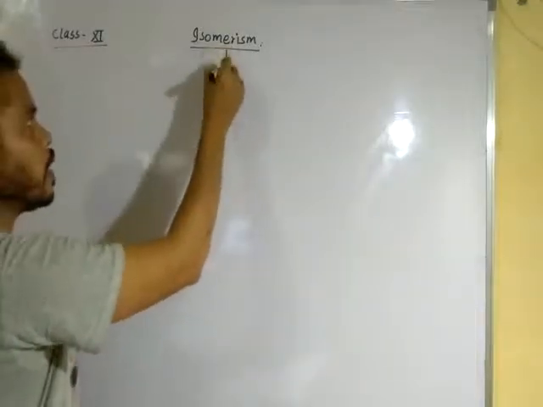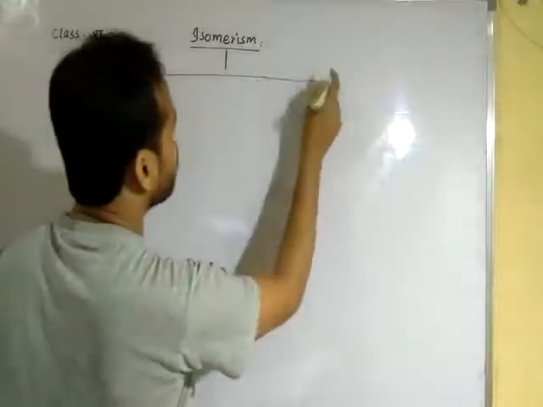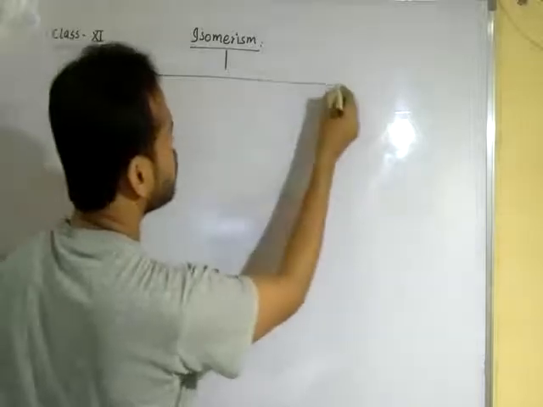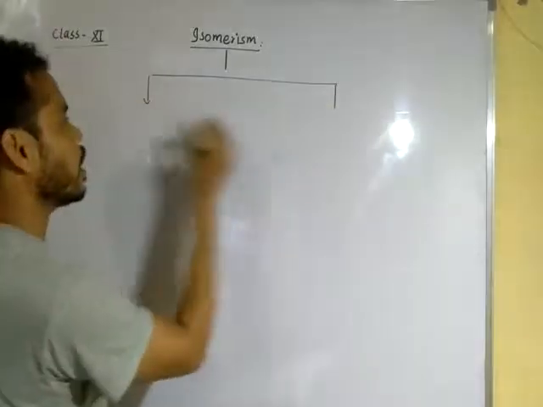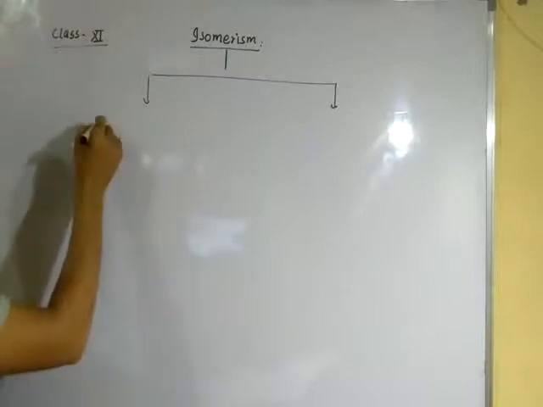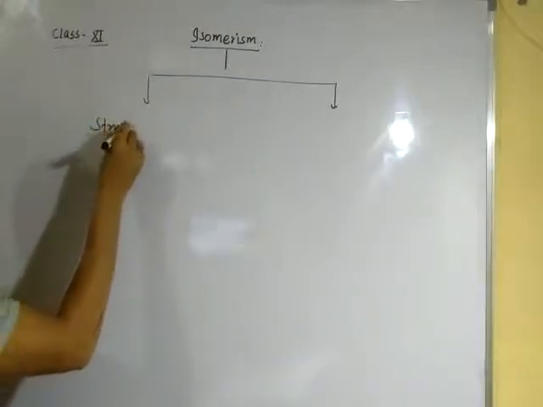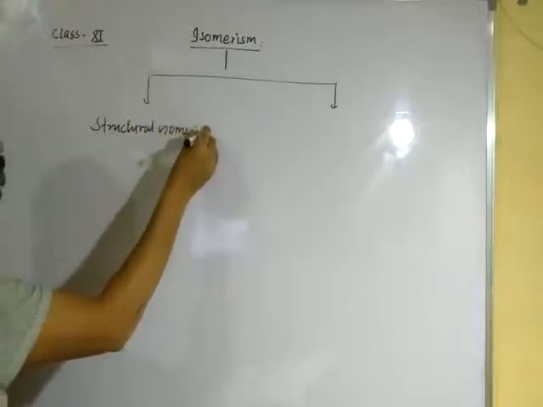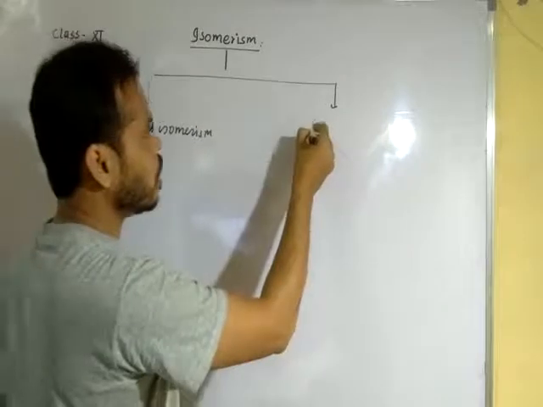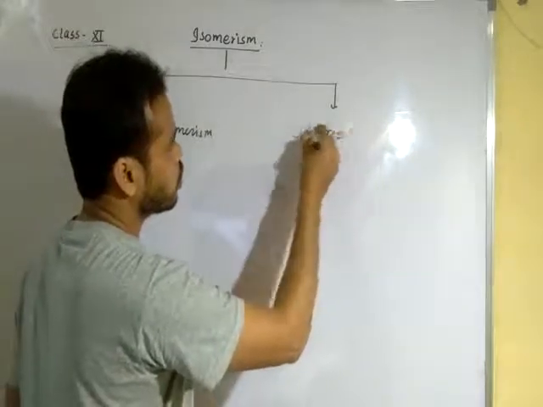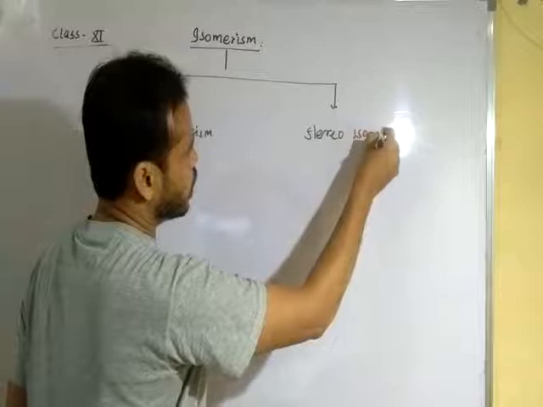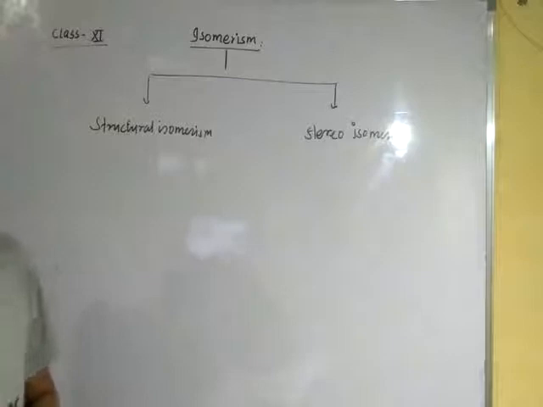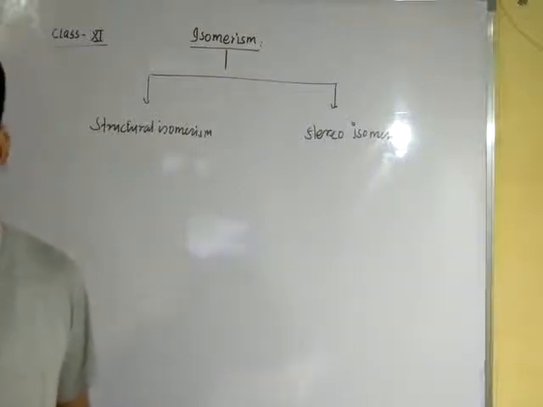The term isomeres is classified into structural isomeres, and the second one is stereoisomeres.